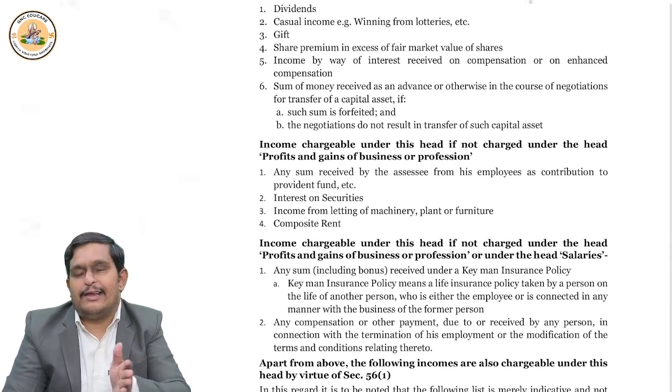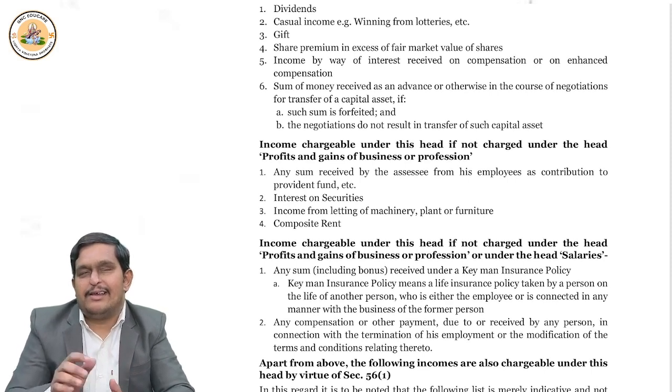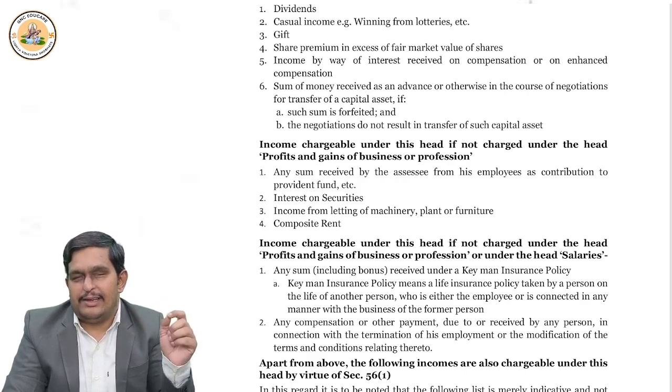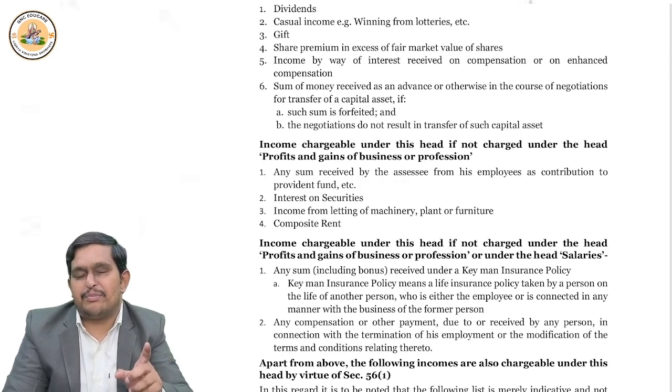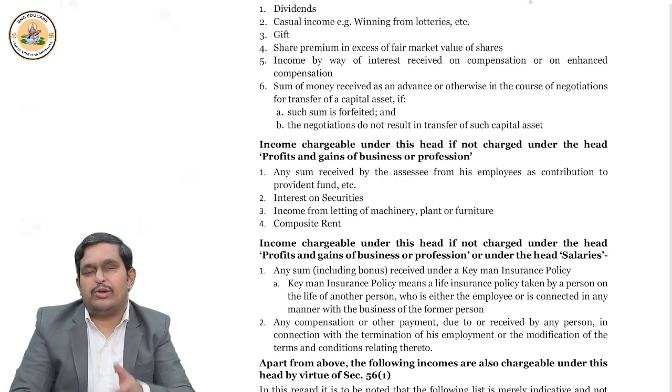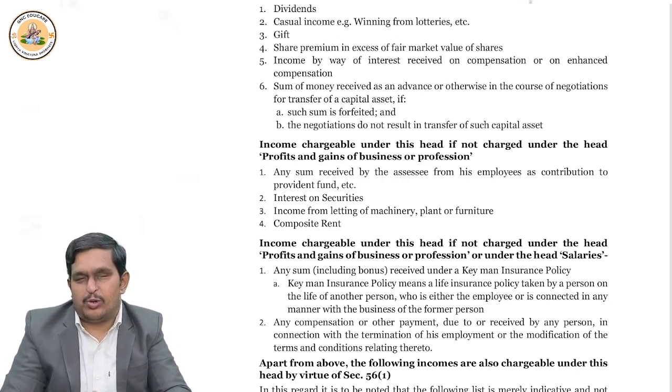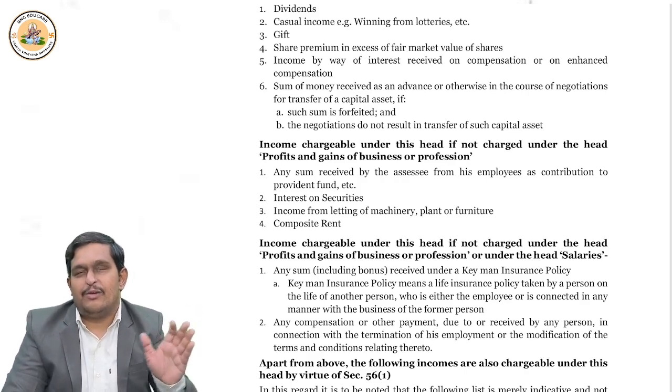Then please remember, certain incomes, if they are not taxed under PGBP or salary, are taxed here, like keyman insurance policy. If the policy premium is paid by the employer, then later on, if the policy matures, who will get the money? Is it the employee? Then tax it under salary. If it is the businessman, the employer, then tax it under the PGBP chapter. But if the maturity amount is received by any other person, then such keyman insurance policy amount is taxed under income from other sources. Then suppose terms of employment are changed, or employment contract is terminated, then it should generally be taxed under the salary chapter, for a normal employee.